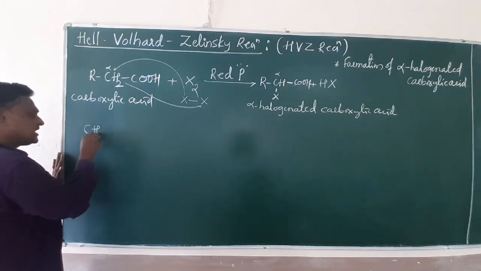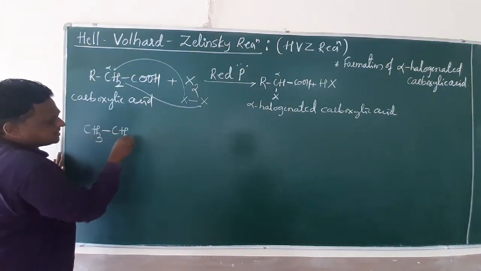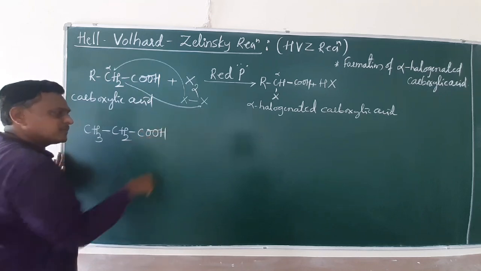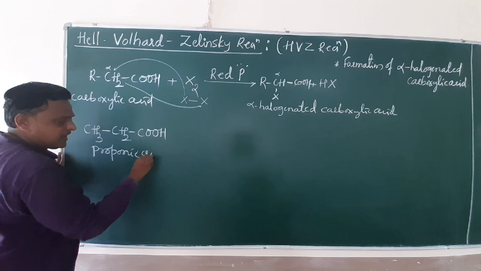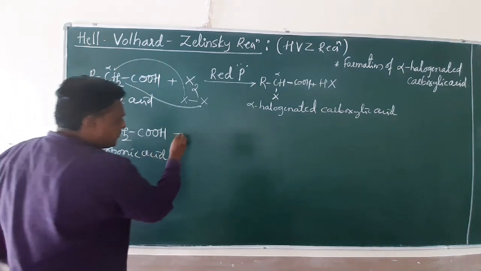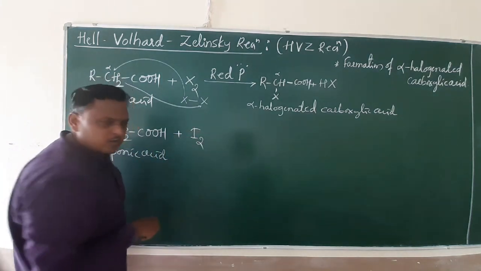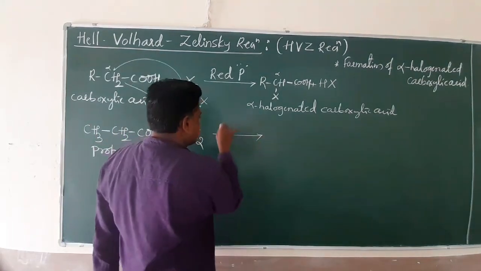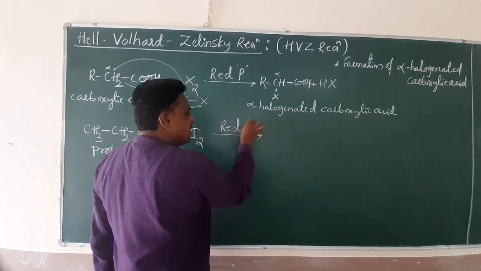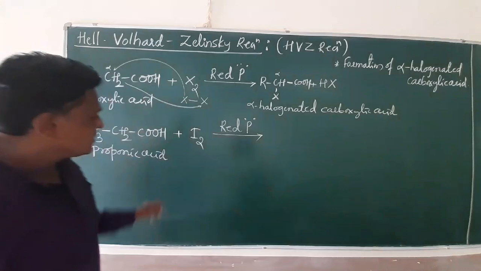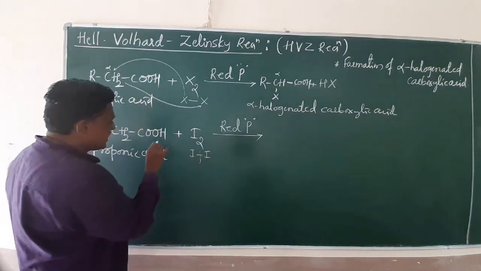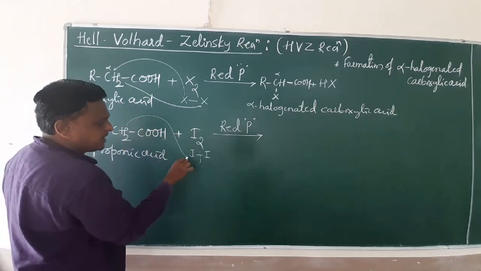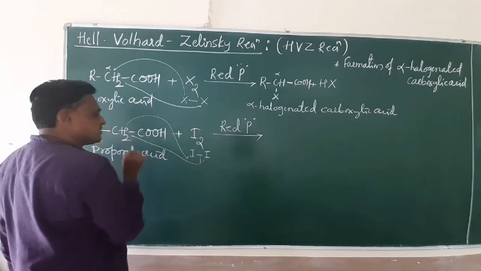As an example, consider CH3CH2COOH, the 3 carbon propionic acid. When propionic acid undergoes iodination in the presence of red phosphorus, the iodine undergoes homolysis, and the H is combined. This H combines here, and this I attacks here.